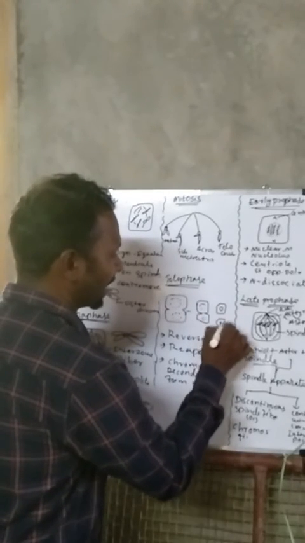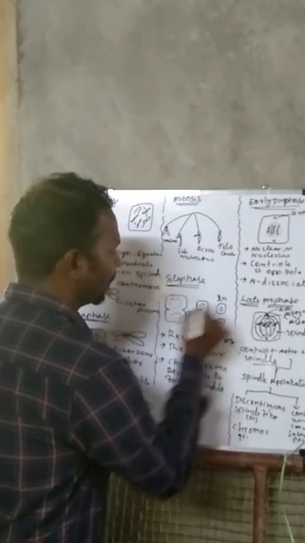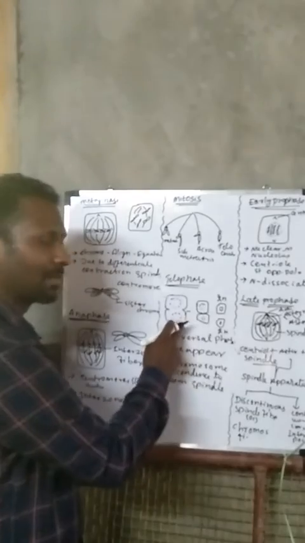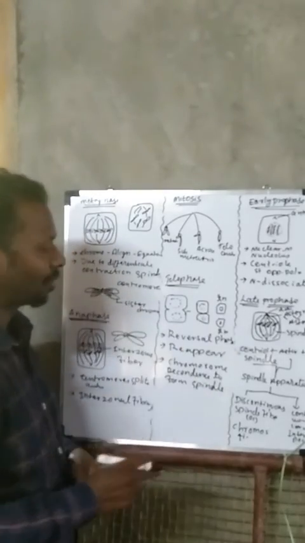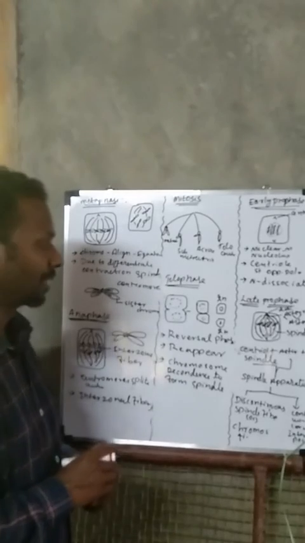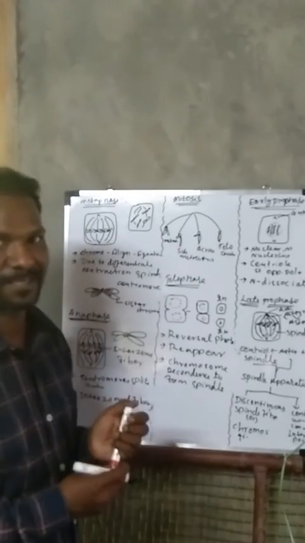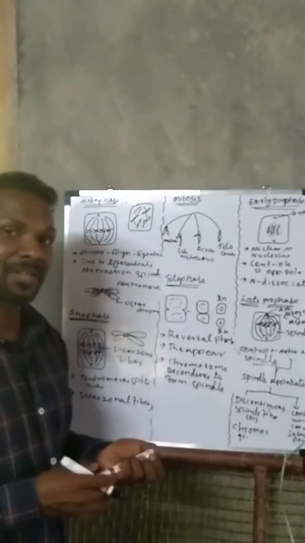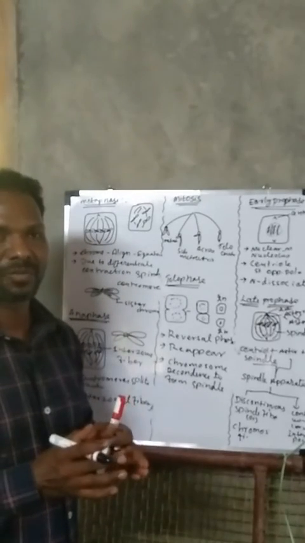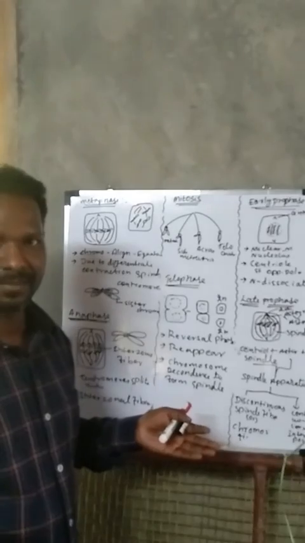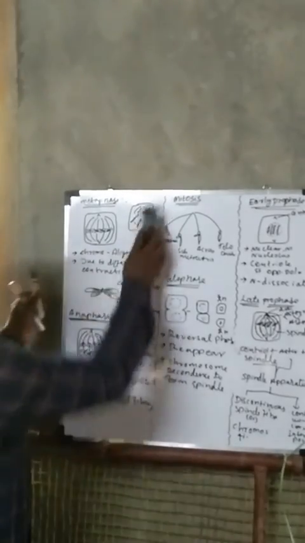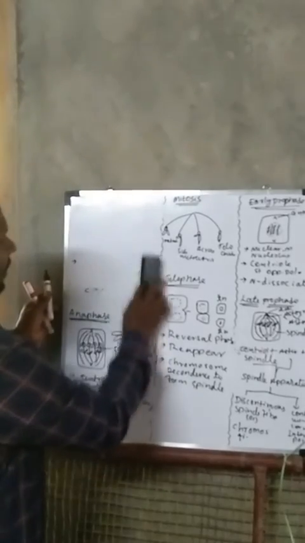The two daughter cells carry the same amount of chromosomes. The parent cell has 46 chromosomes, and the daughter cells also carry 46 chromosomes. That is the significance of mitosis. So what is the significance of mitosis? They maintain the same number of chromosomes, however it divides. We are in the last stage of mitosis.